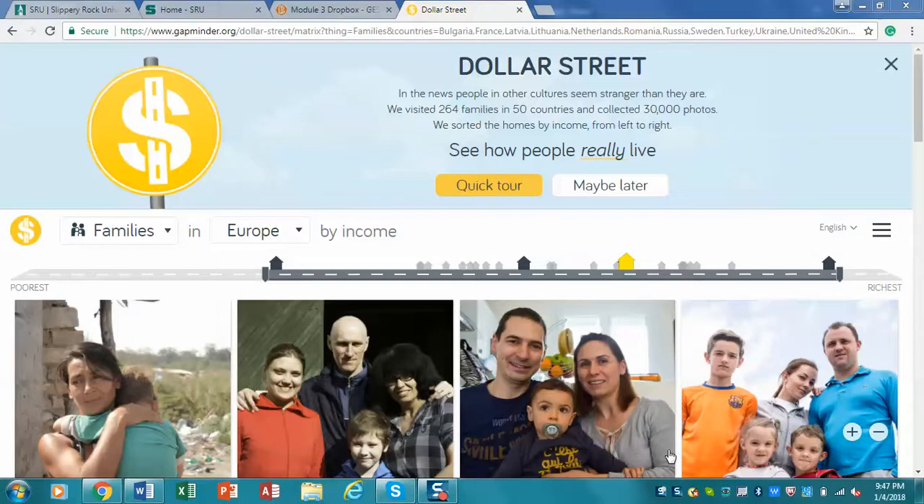Okay, I'm going to introduce you to the Dollar Street application. Dollar Street provides a snapshot of families around the world. And in Module 3, we're going to use this to look at material culture in Europe and in the Russian realm. So what I'm going to ask you to do is select three families, one in Western Europe, one in Eastern Europe, and one in the Russian realm, and compare aspects of their material culture.